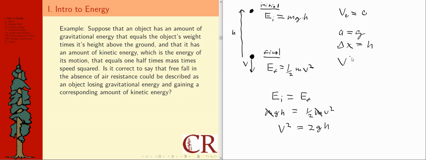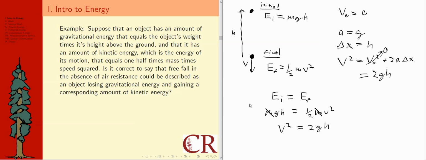and if I had written the fourth kinematic formula, v squared is equal to v naught squared plus 2a delta x, and then made all the appropriate replacements, this one goes to 0, a becomes g, delta x becomes h, and I get the same result. So in other words, if I'm getting the same result and we know this one is correct, I think I can say this result is correct. The thing that energy did is it just gave us a different way of telling the story for getting there.